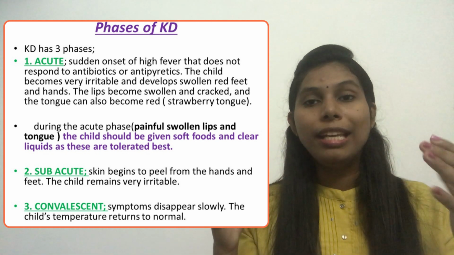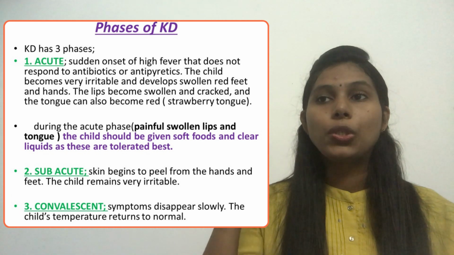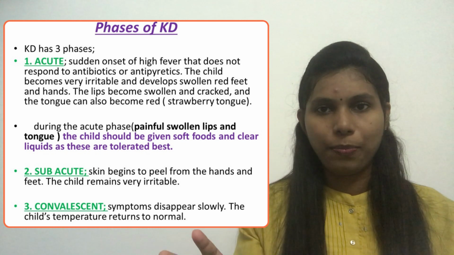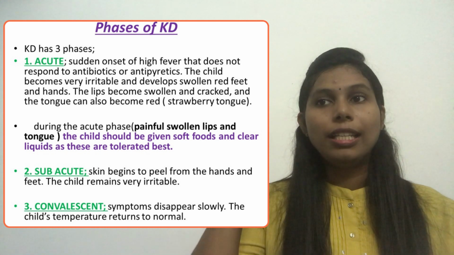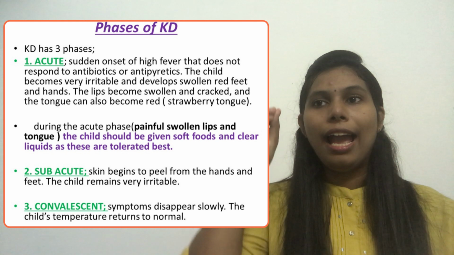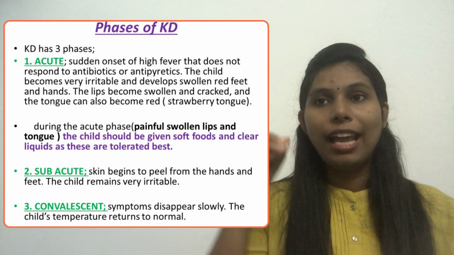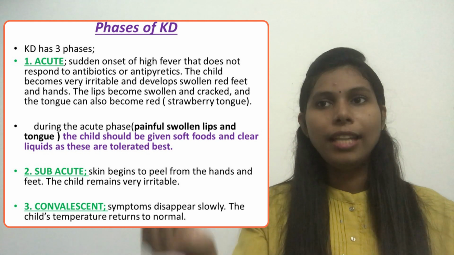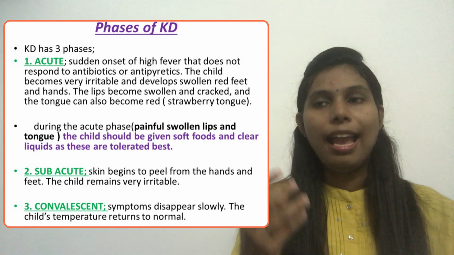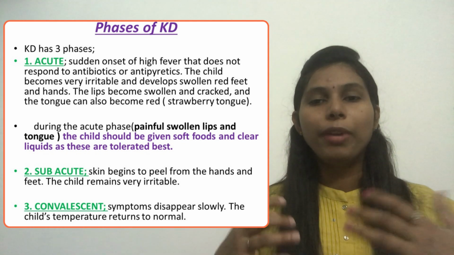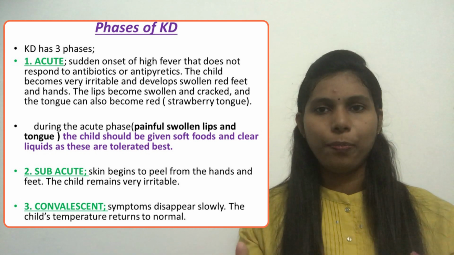So the child becomes very irritable and develops swollen red feet and hands. Keep this point, the child becomes very irritable and develops swollen red feet and hands. At the same time the lips become swollen and cracked, and the tongue can also become red like a strawberry tongue.